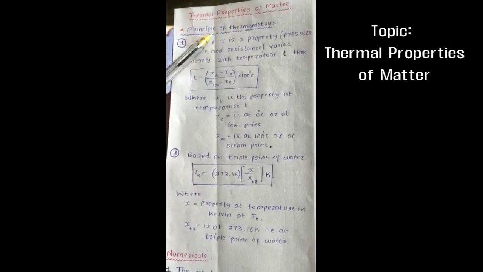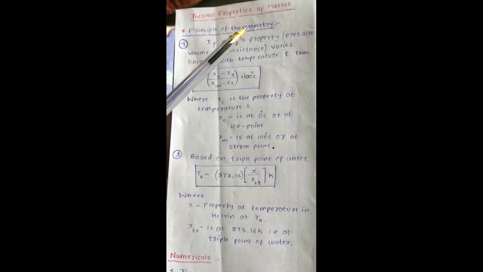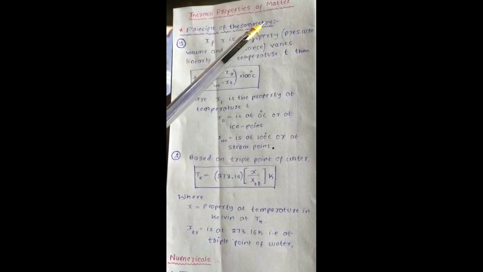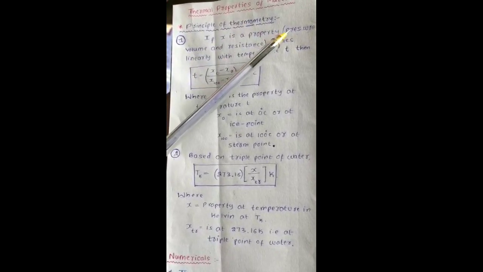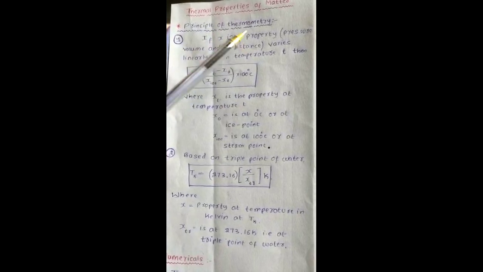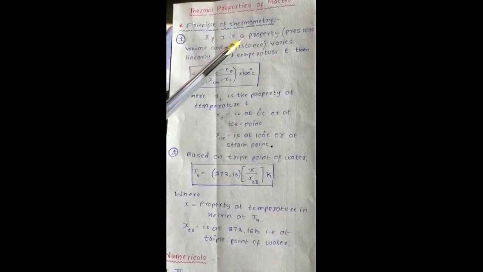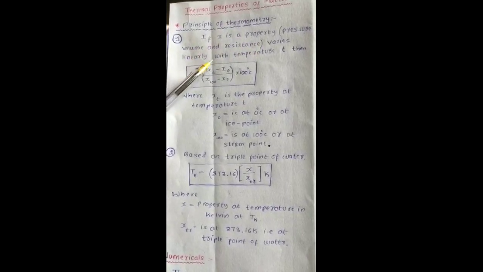Hello dear students. Today let us discuss one more concept in thermal properties of matter, that is the principle of thermometry. What is the meaning of the principle of thermometry? It is the process of measuring the temperature of a material by using any of its properties. Any property means it may be pressure, volume or resistance, etc. To measure the temperature of a material, its property should vary linearly with the temperature.